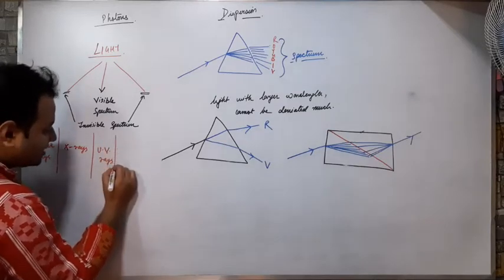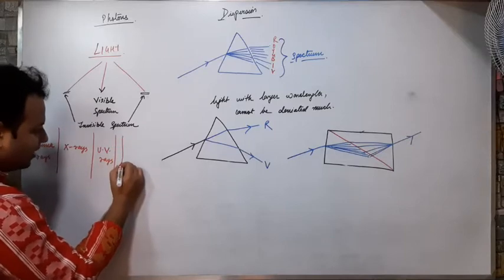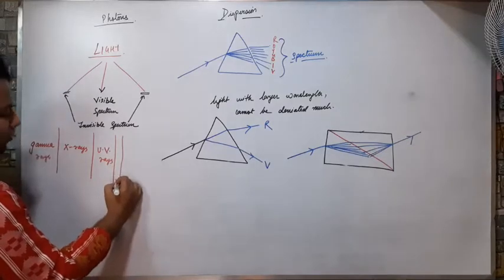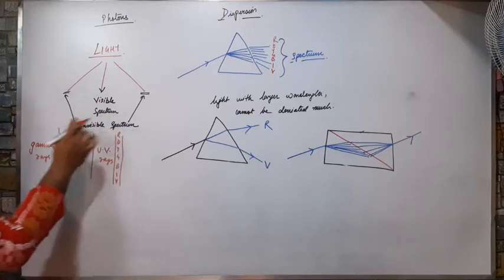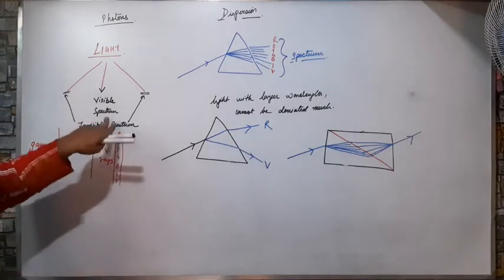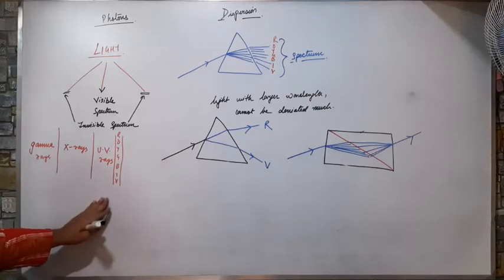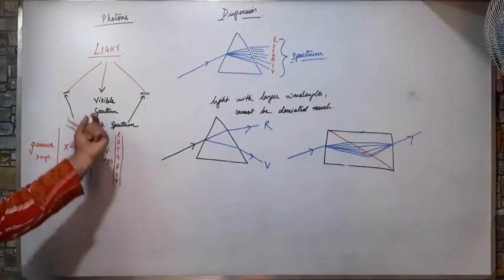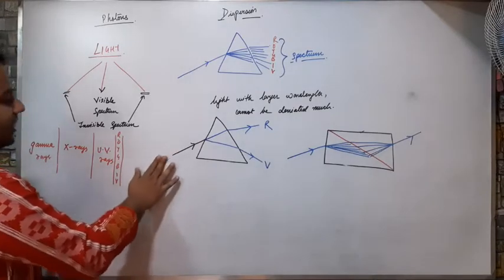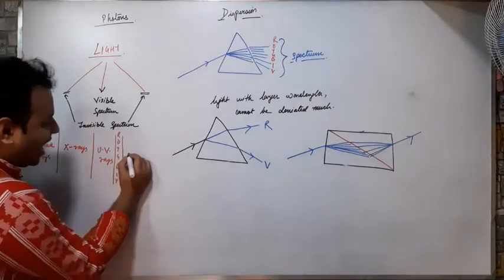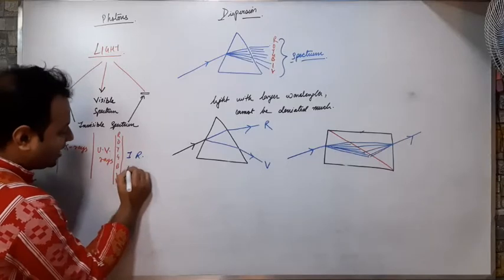After the ultraviolet rays, there is a very thin spectrum of VIBGYOR. Violet, indigo, blue, green, yellow, orange, red. Means the actual spectrum that we see is very thin as compared to this. A very thin band of VIBGYOR is seen. Then what we will be getting? We will be getting the other part. That is, the first is IR, that is infrared rays.